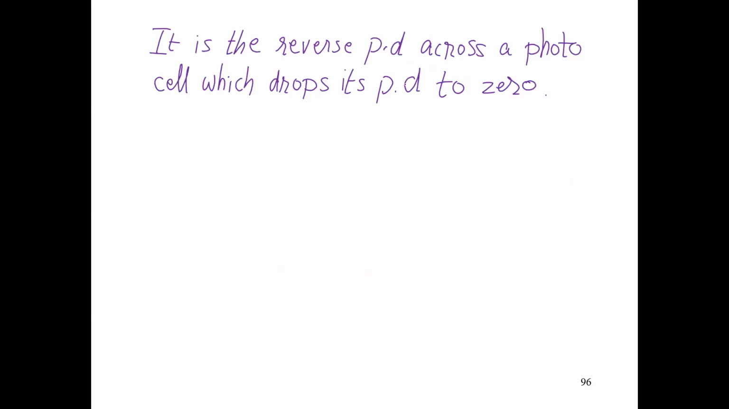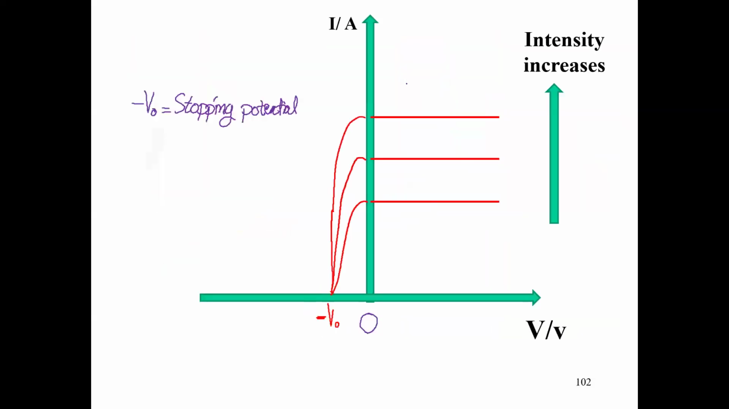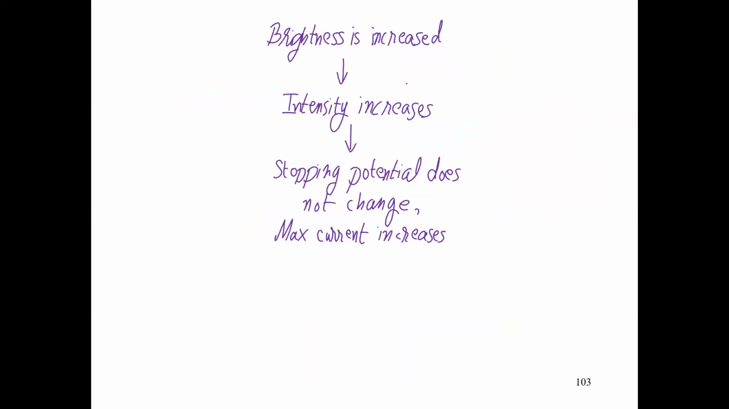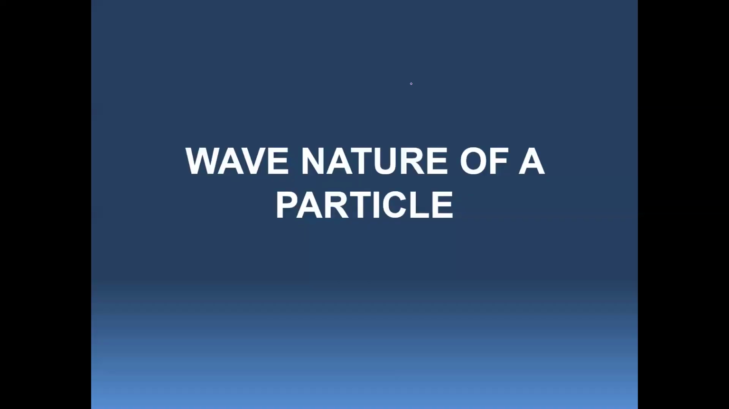Normally, when you talk about this topic, there is also something called stopping potential. What is stopping potential? Stopping potential is the potential which stops the photoelectrons coming out. Then this is the graph. Look at the graph, it is horizontal at different intensities. Conclusion: the photoelectric effect provides evidence for the particulate nature of electromagnetic radiation.